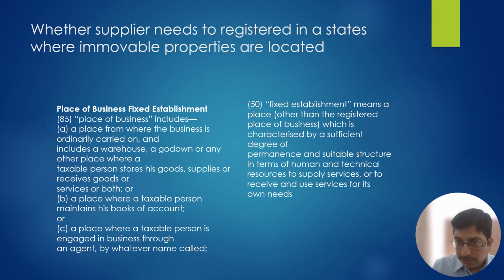Sorry, the location of the supplier in this case is Maharashtra. Place of supply is where that immovable property is located, that is in our example Delhi, and ABC Limited will charge IGST by making interstate supply. Okay.